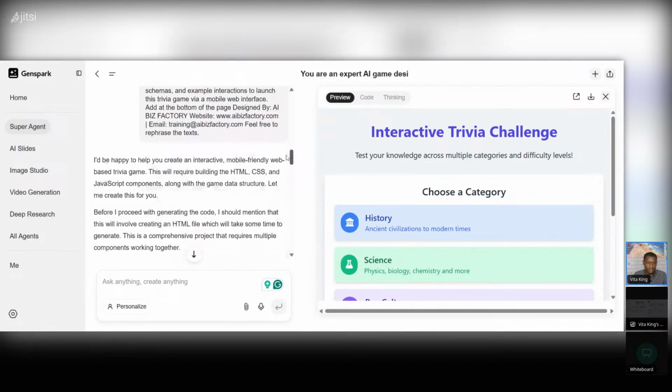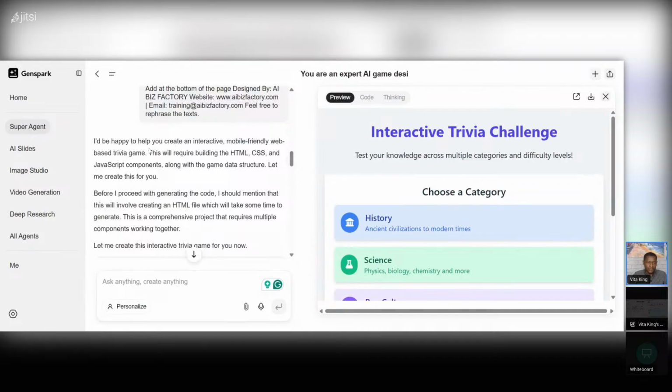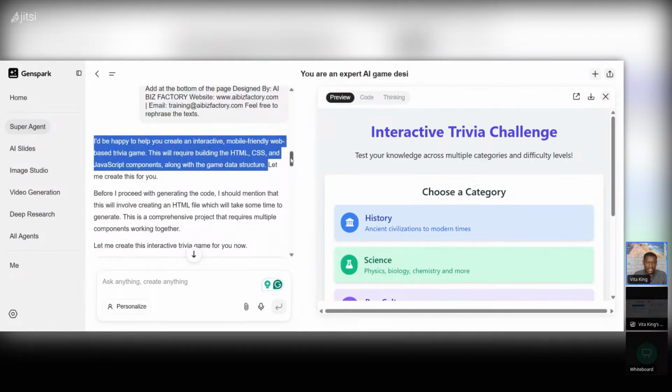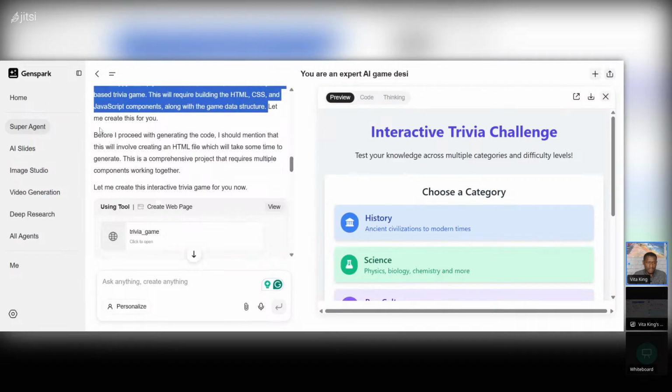So you see, when I did this earlier, the AI understood what I was trying to say, right? It didn't even ask for follow-up questions. It didn't even bother asking. It said, before I proceed to generating the code, I should mention that the above, blah, blah, blah, boom. And then it just went in. It just started. It didn't ask me any follow-up question because I was very, very specific with my prompt in terms of what I wanted, right?